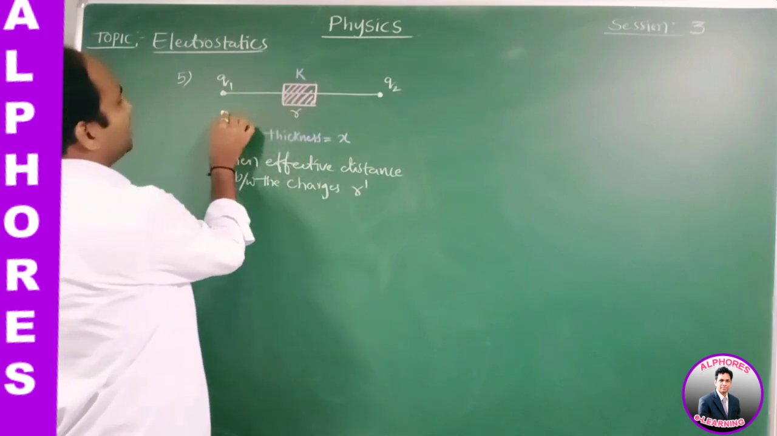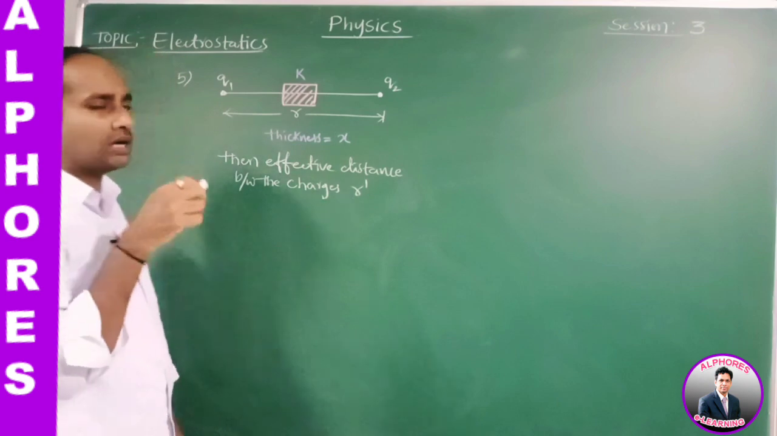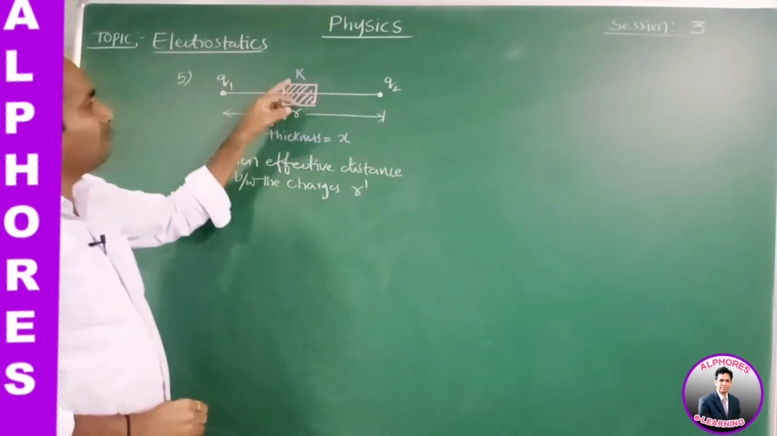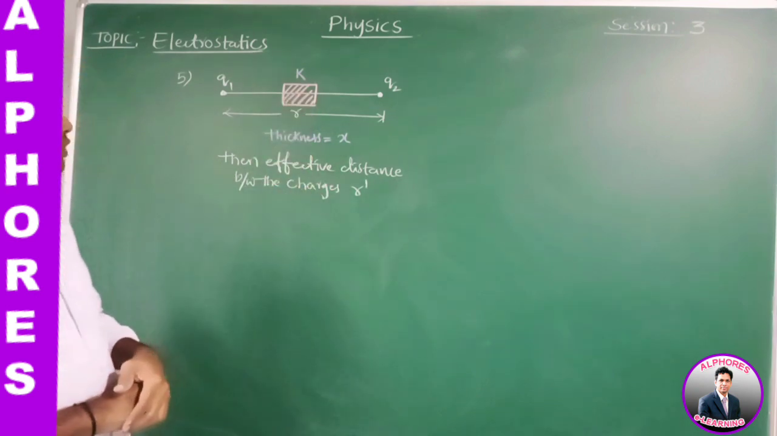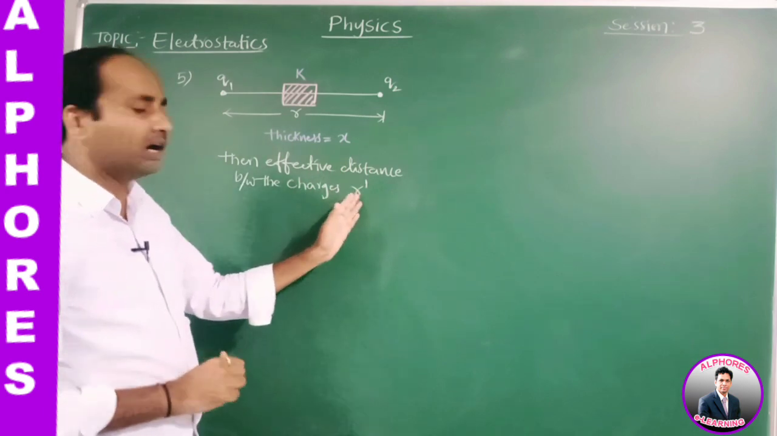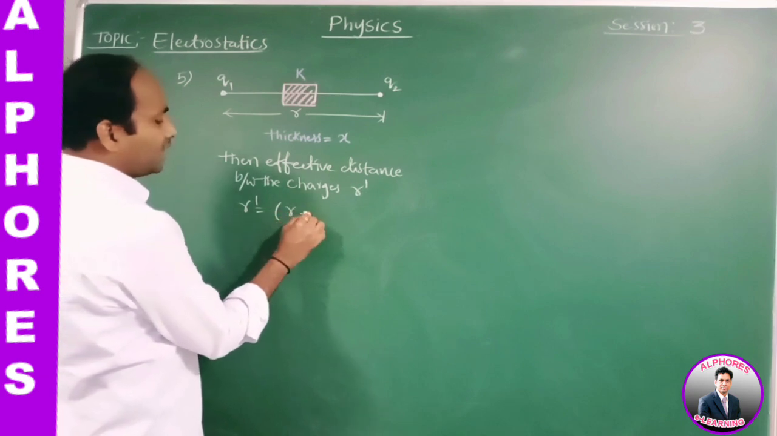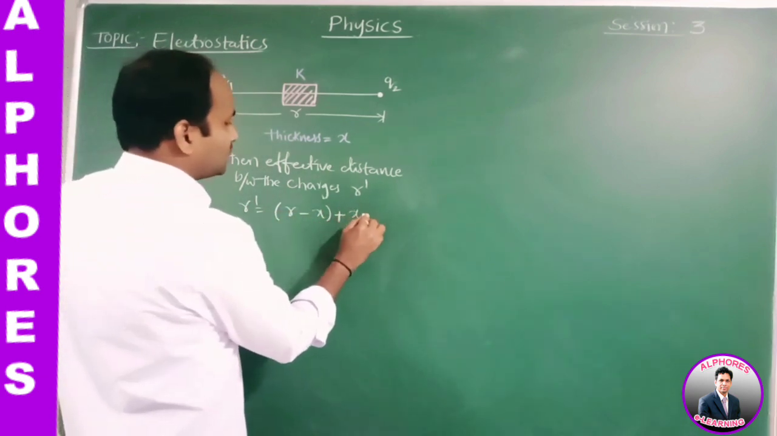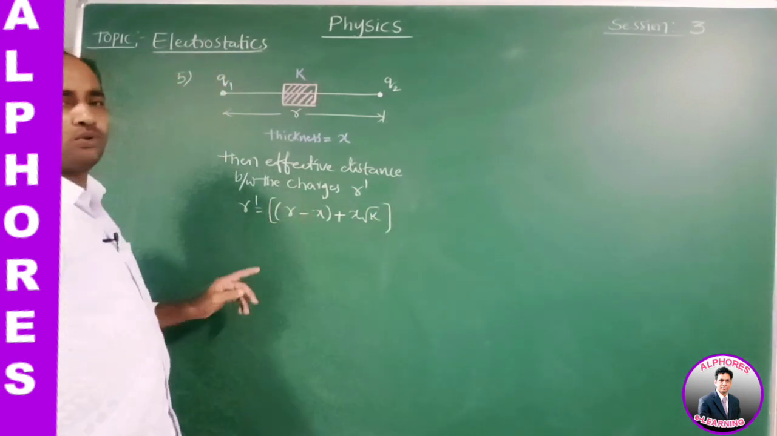What is R? R is the initial separation, the distance between the two charges. Okay. Now, when a dielectric slab of constant K, thickness x is inserted between the two charges, the effective distance between the charges is denoted by R dash. Then R dash can be written as R dash is equal to R minus x plus x root k.